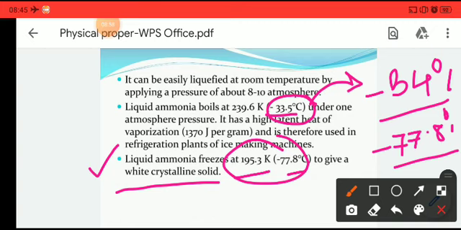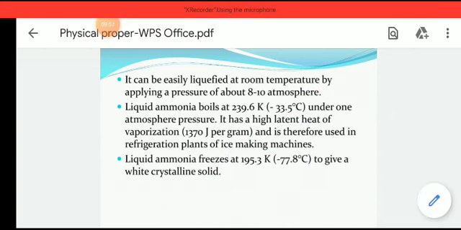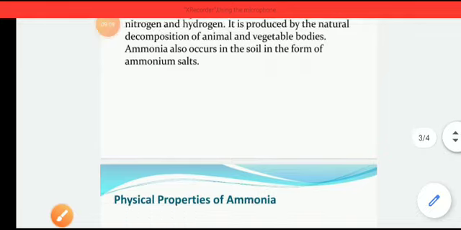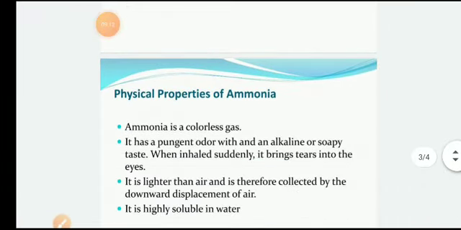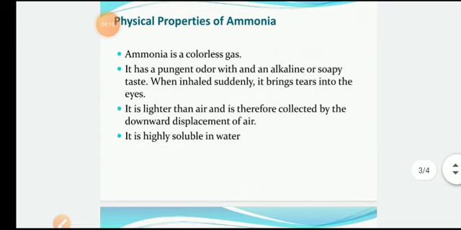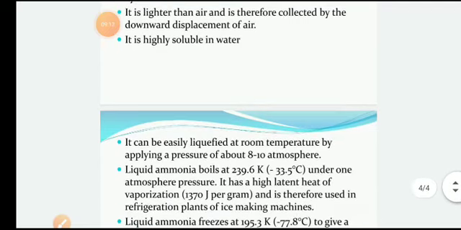So we know about the physical properties of ammonia as well as some properties of liquid ammonia. In this lecture we have covered the general properties of ammonia, the introduction and the physical properties as well. In the next class we will discuss the chemical properties.